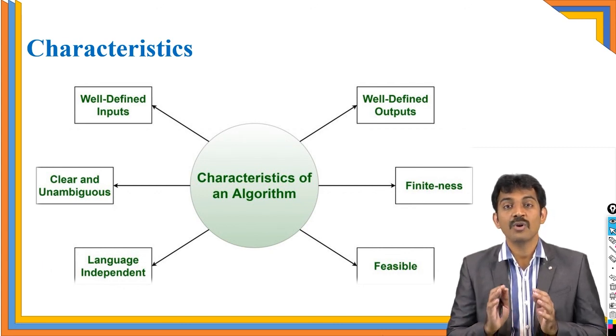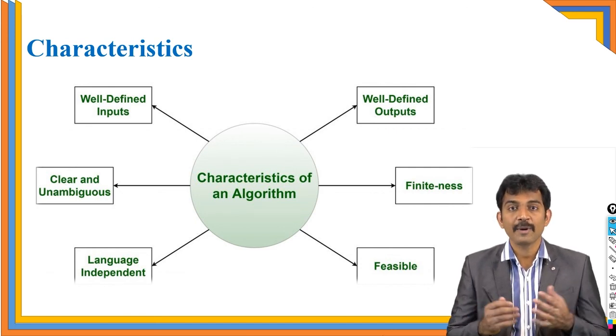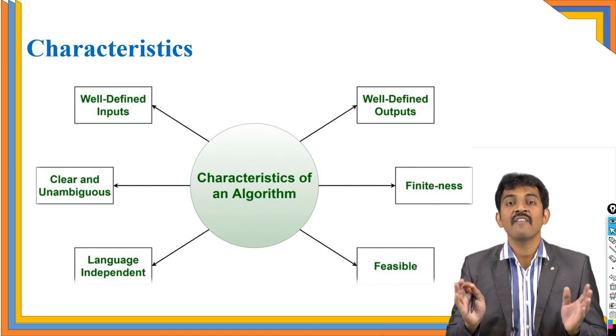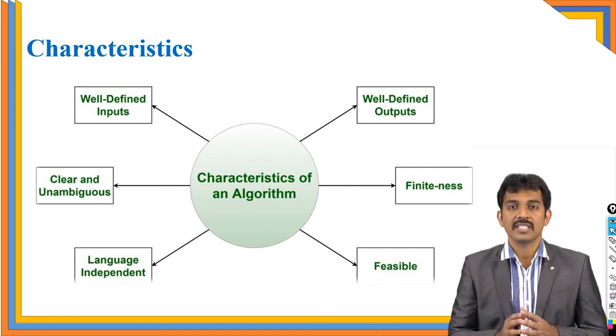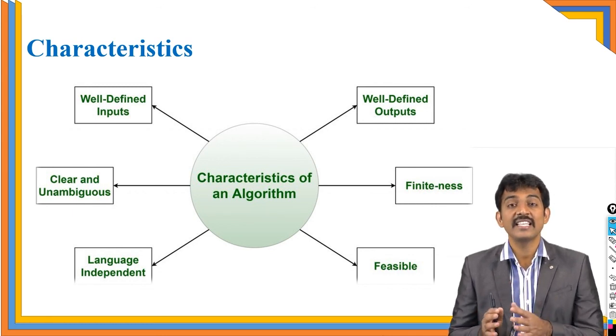Don't write your algorithm for any particular specific language. Next, feasibility. Is it possible to implement the particular algorithm or not? Don't use any future technologies. The algorithm should include only available technologies or available procedures or steps. If it doesn't satisfy one of these characteristics, then that is not an algorithm.